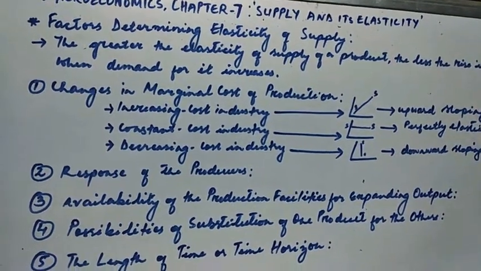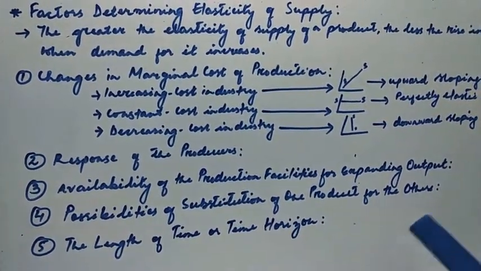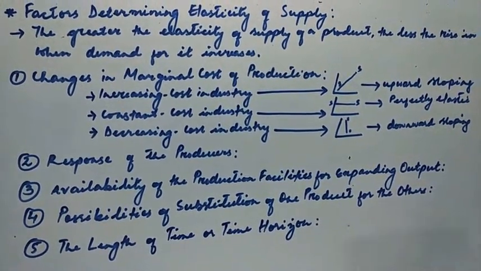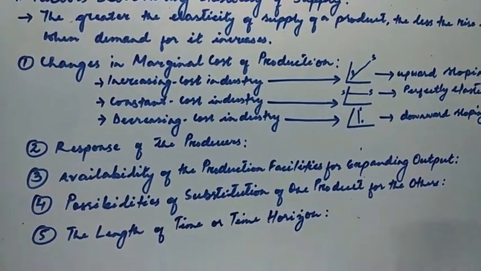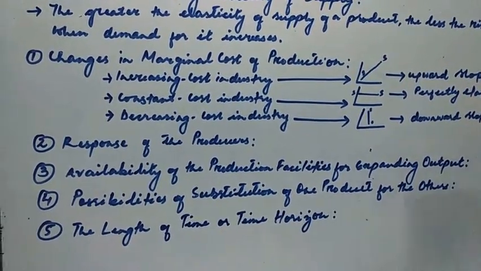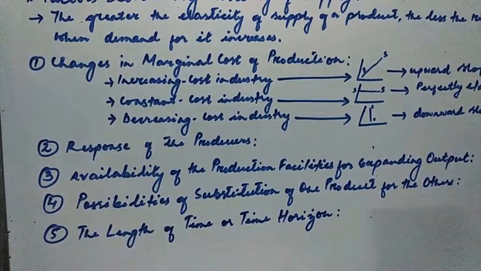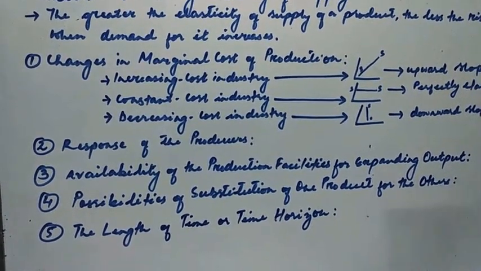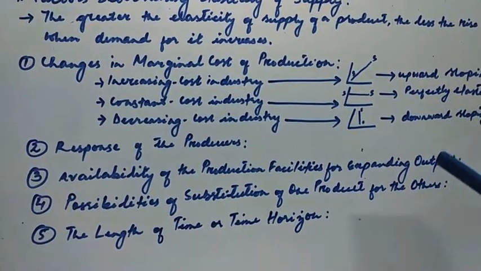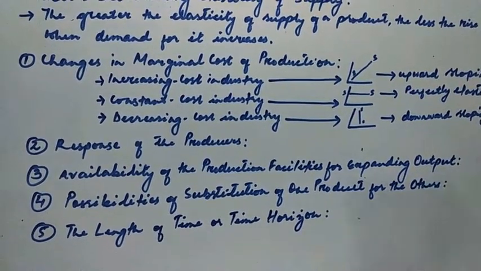The usual, rational producer would increase their supply when there is a rise in the price. But if the producer is not positively responsive to the rise in price, even if there is an increase in prices, he will not supply more.